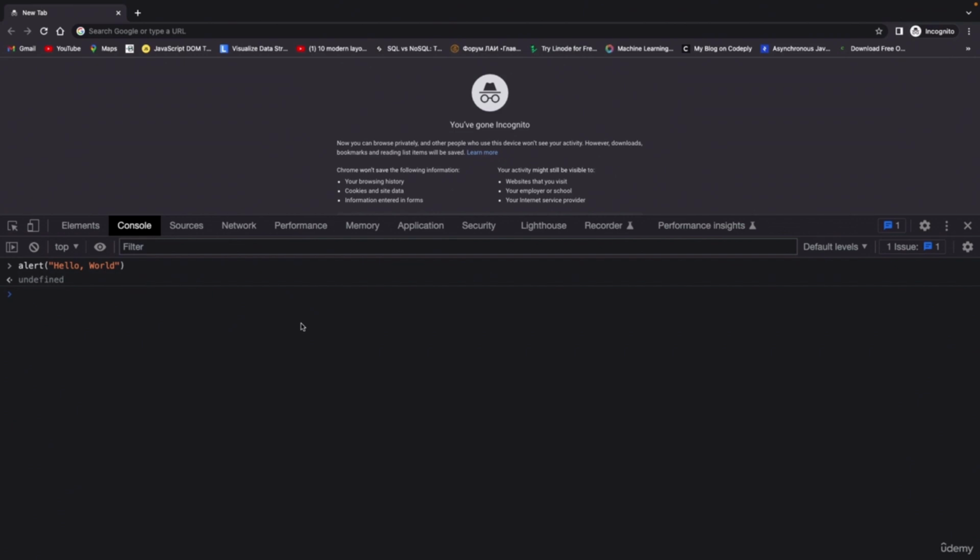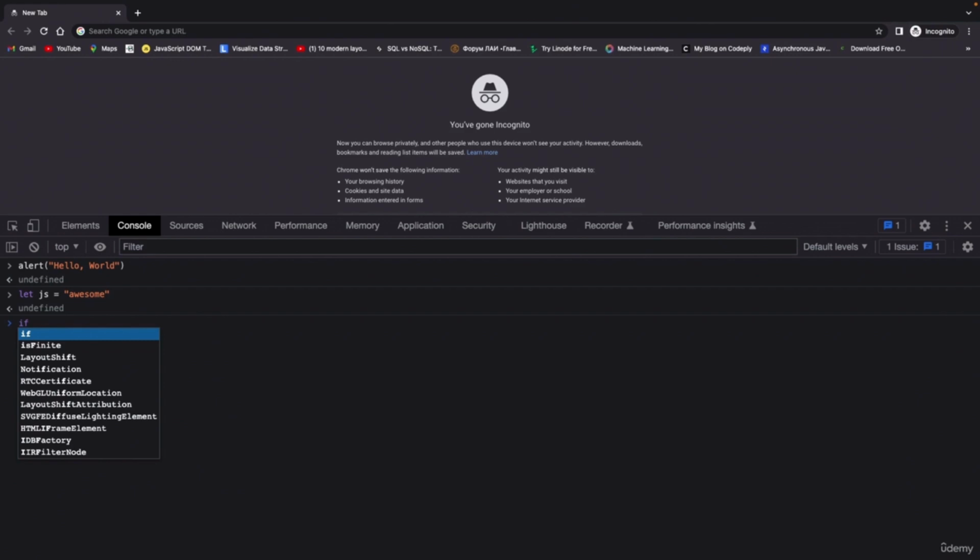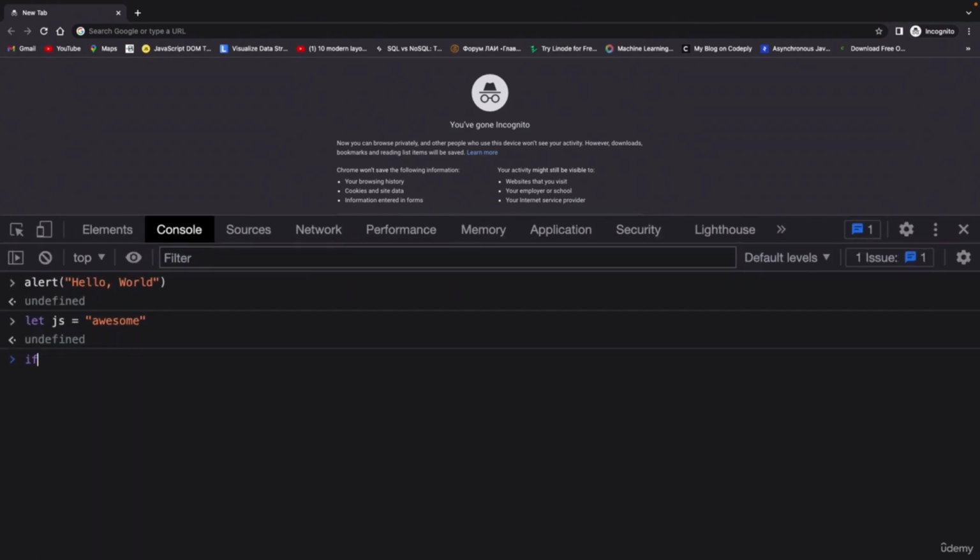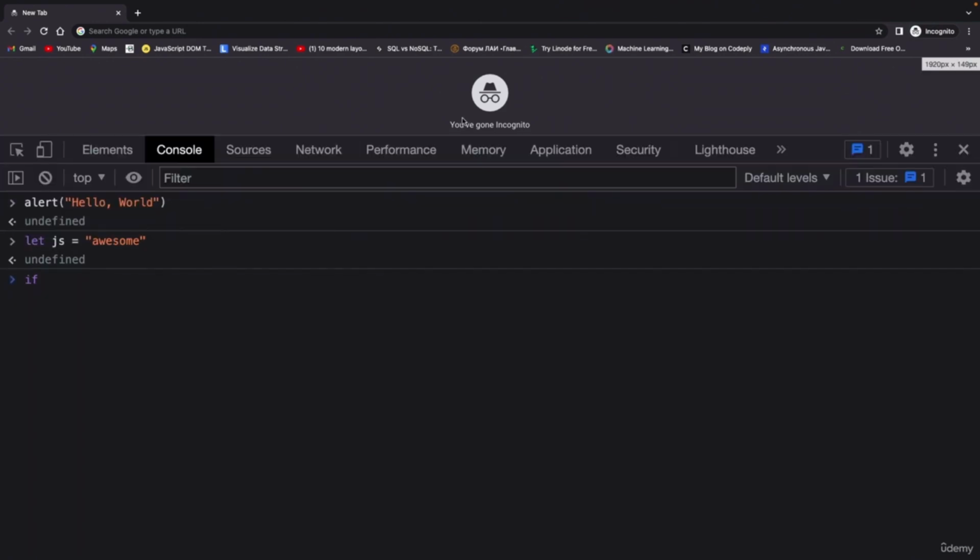Let's write a variable. So here I'm going to write let JavaScript equals, or let's just write JS equals to another string, awesome. Okay, hit enter. Now we are going to test. Now you don't have to understand whatever I'm writing now. We are just testing. We are going to talk about all of this in great detail. So here, let me increase the window size so that it will be clearly visible. Okay, this much, and let's bring some space over here as well.